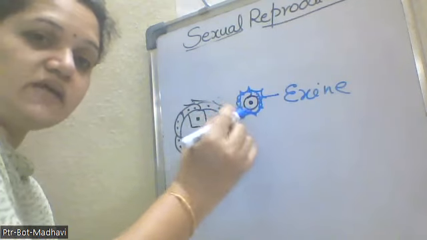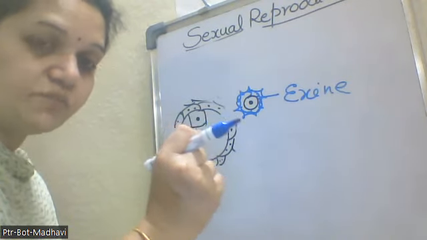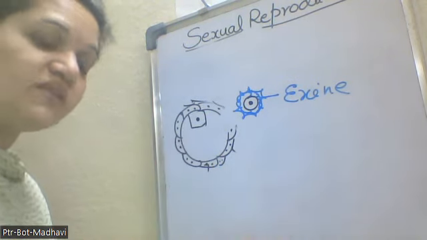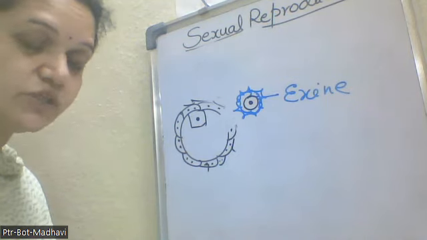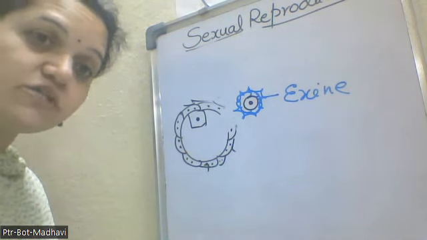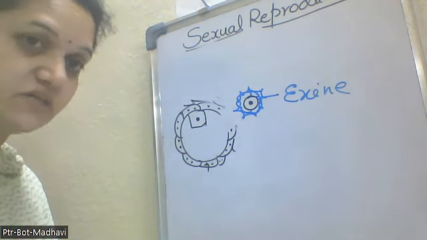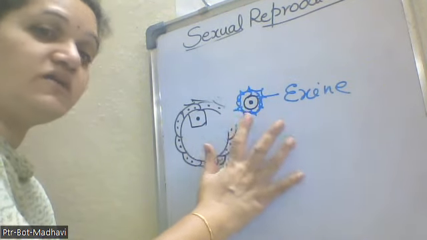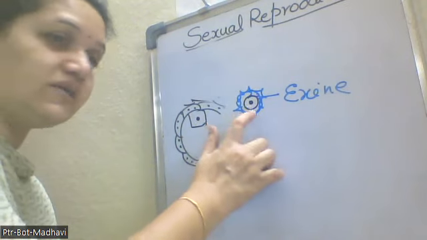And this exine is made up of sporopollenin, which is very rich in proteins and enzymatic action. It is highly protective in such a way that it can protect the pollen grain from outside atmospheric changes, as well as drought conditions, as well as the enzymes and chemicals that are present outside. Everything will be present outside, but this pollen grain cannot be infected or affected. So that is the exine nature.